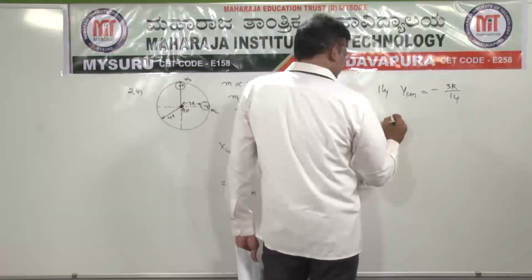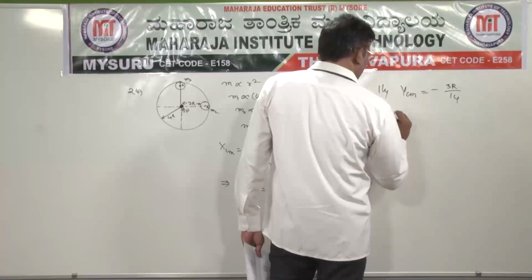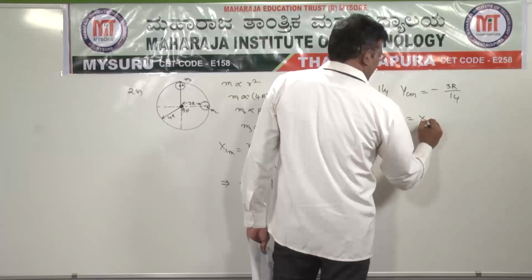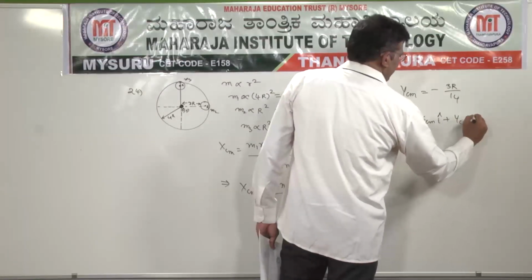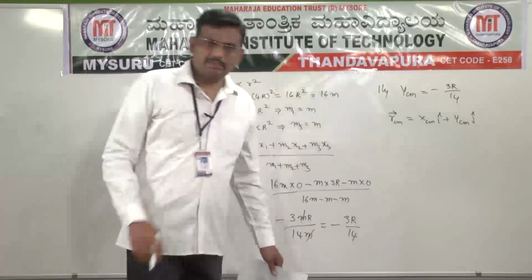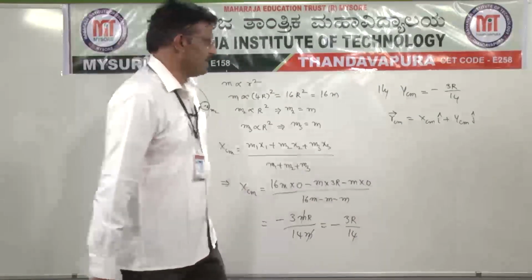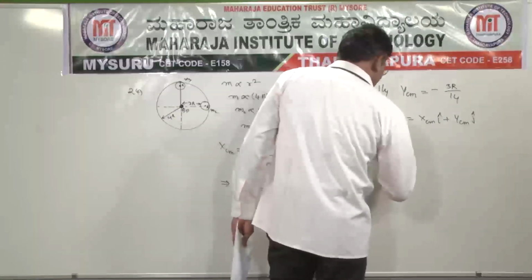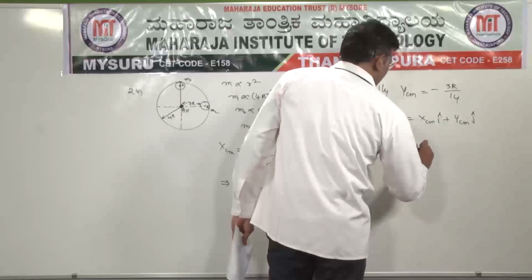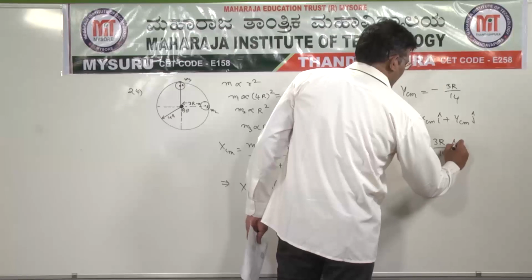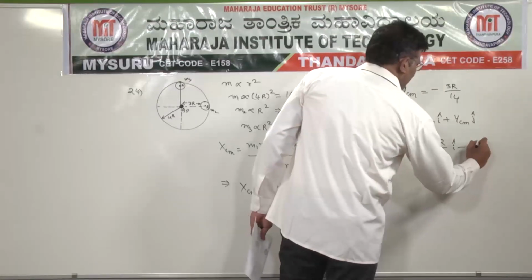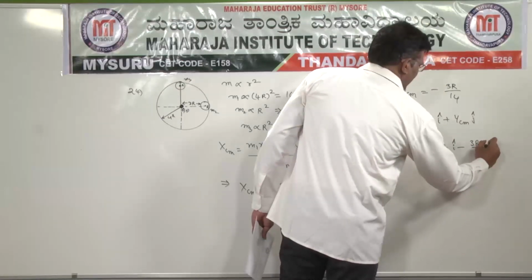So rcm bar can be written as xcm into i cap plus ycm into j cap. That is the position vector of the center of mass. So rcm bar is minus 3r by 14 into i cap minus 3r by 14 into j cap.